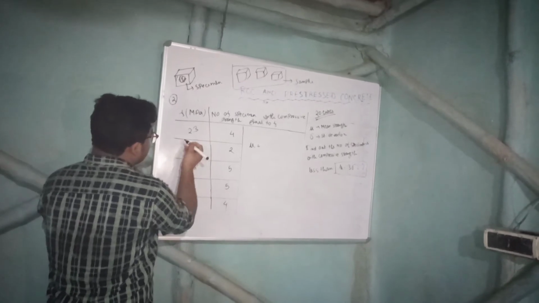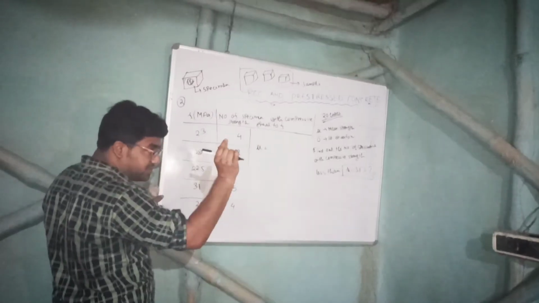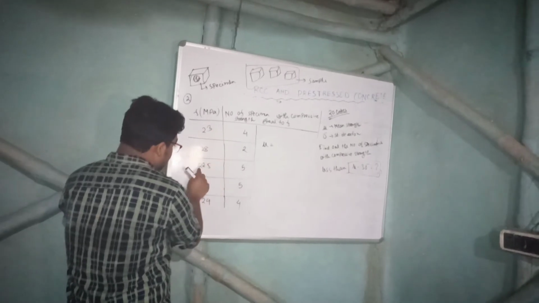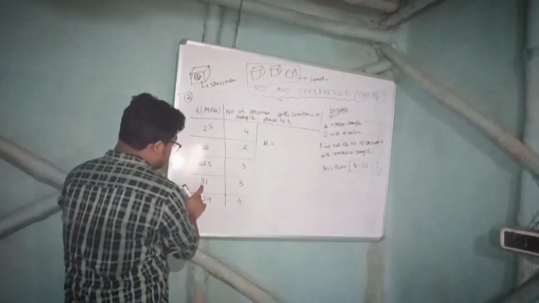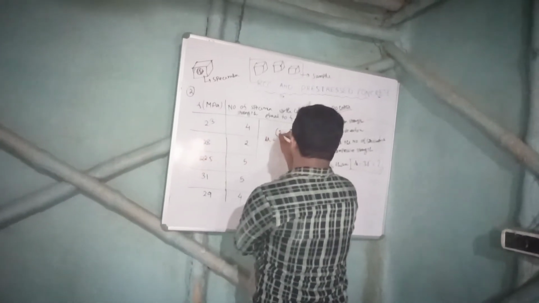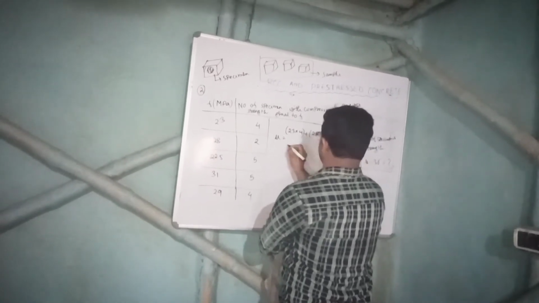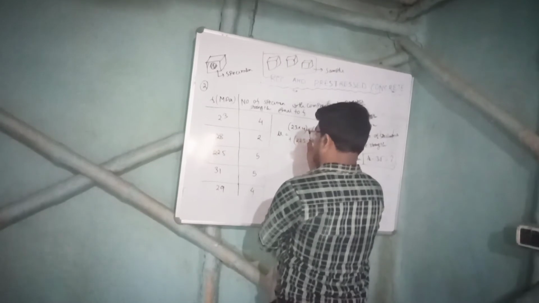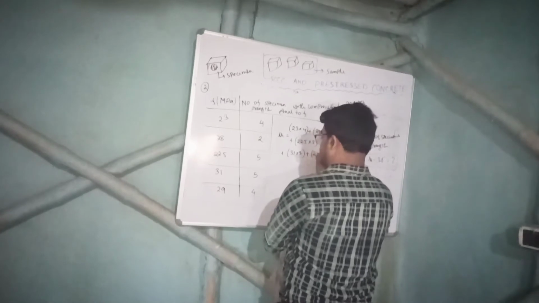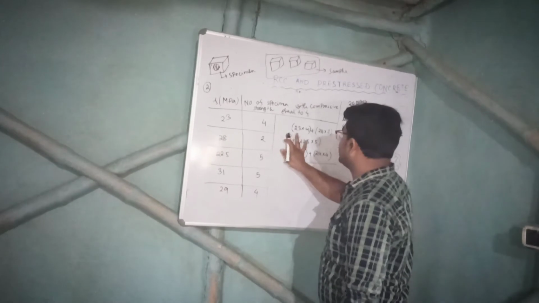So mu will be 23 into 4 plus 28 into 2 plus 22.5 into 5 plus 31 into 5 plus 29 into 4, divided by the total number of specimens.